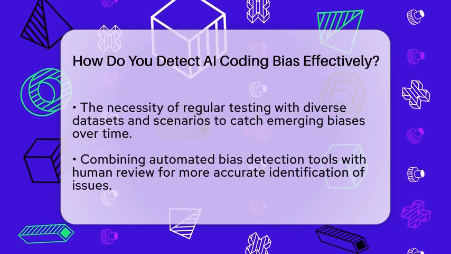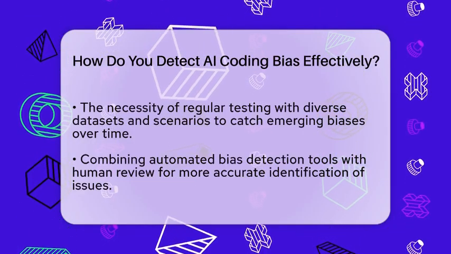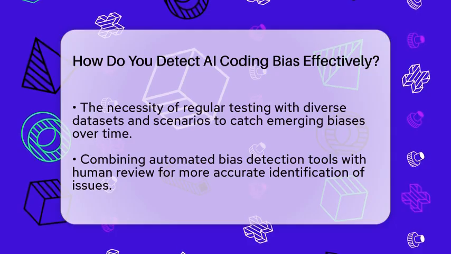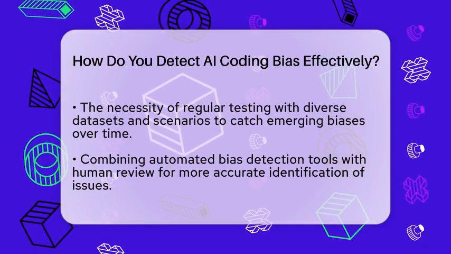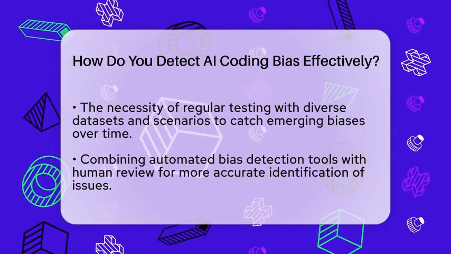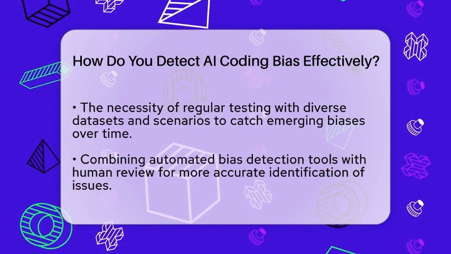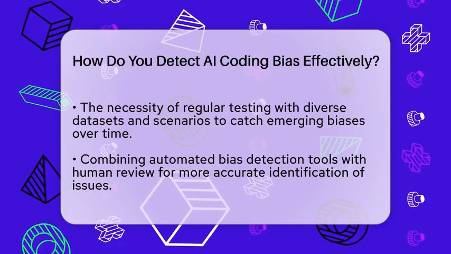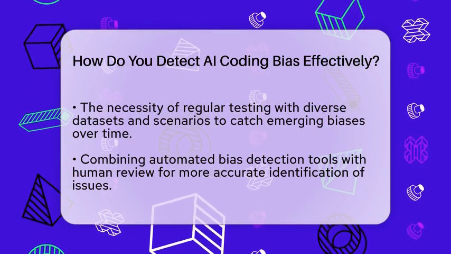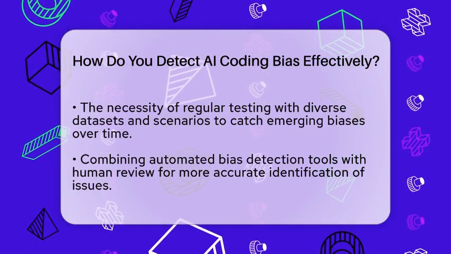Regular testing is essential. Run the AI coding tools on different test cases representing diverse users and coding scenarios. Use cross-validation and holdout datasets that include various coding practices and backgrounds. Keep an eye on performance over time to catch any emerging bias.